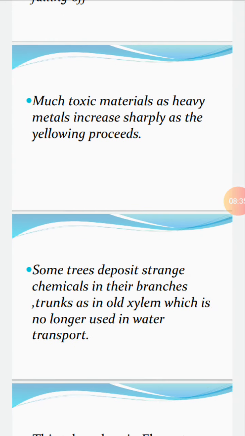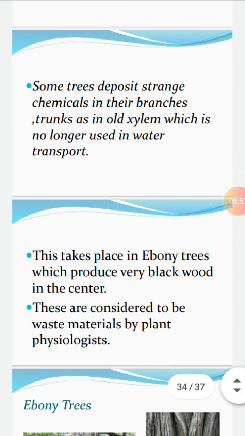Some trees deposit strange chemicals in their branches, trunks, and areas like old xylem. Xylem is a tissue which transports water and minerals. They are talking about old xylem, which is no longer used in water transport. This takes place in ebony trees. They produce very black wood in their center. These are considered to be waste materials by plant physiologists. Who are physiologists?